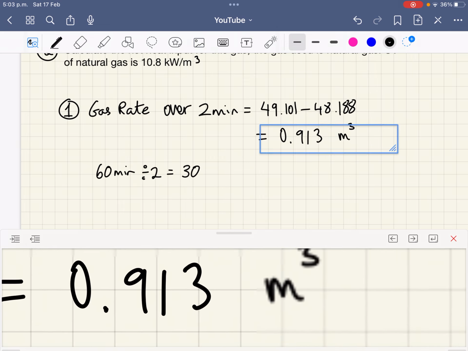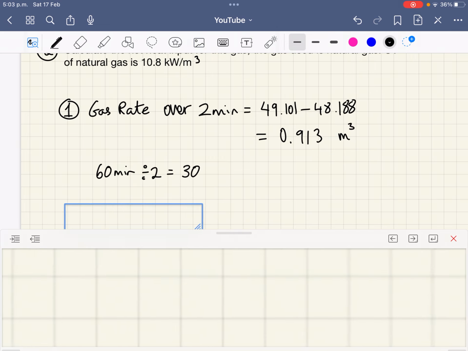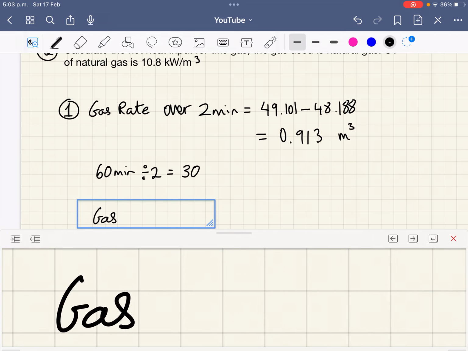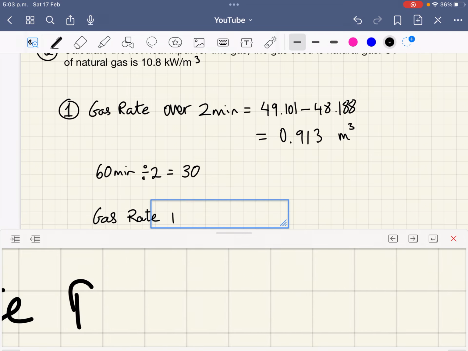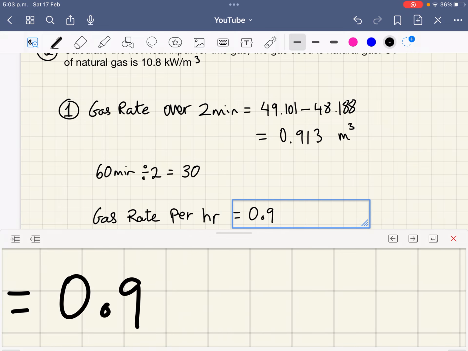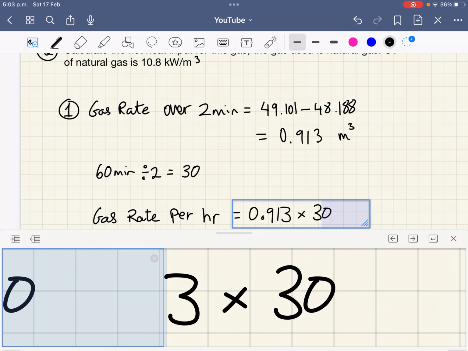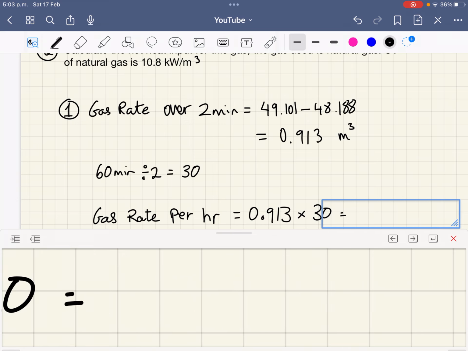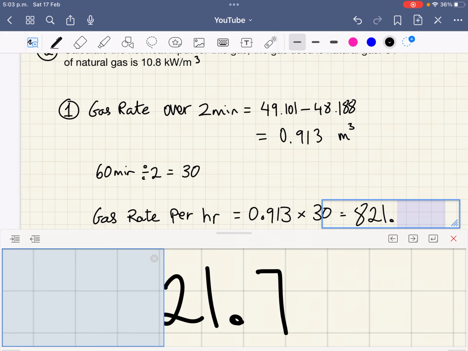So I'm going to have to multiply this by 30, and that's going to give you the gas rate per hour. We're going to get 0.913 multiplied by 30, and that is going to give us 821.7, and the unit is still meters cubed.